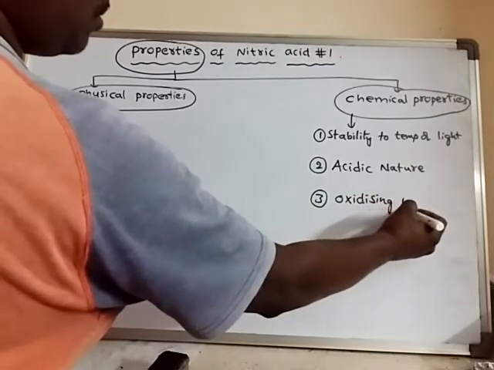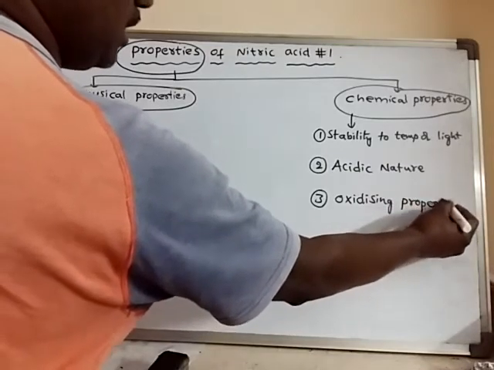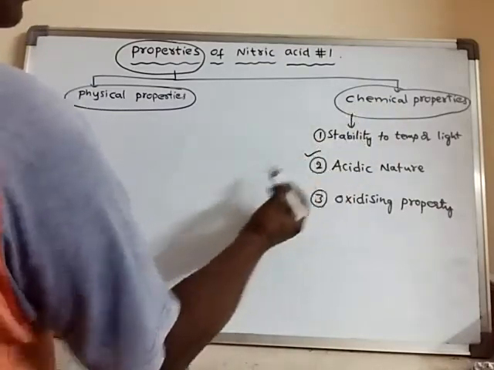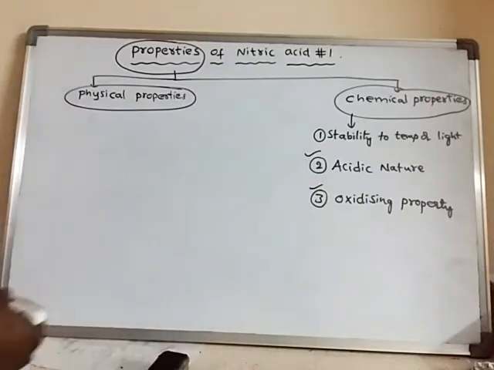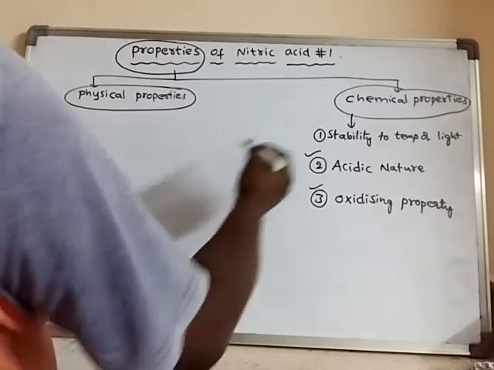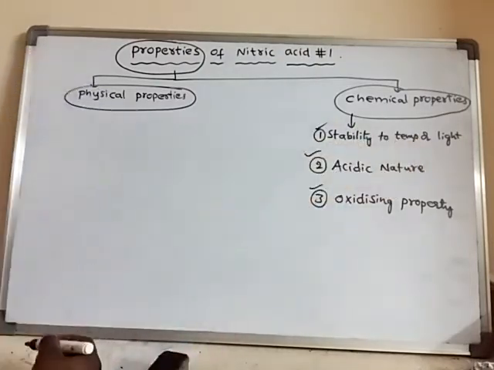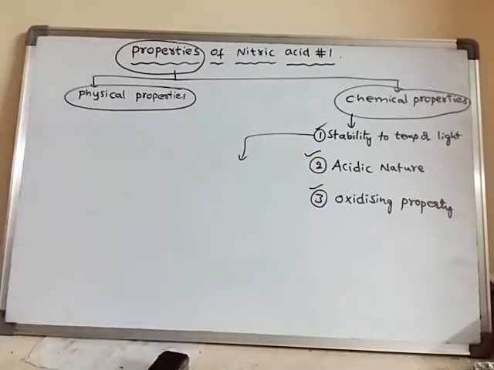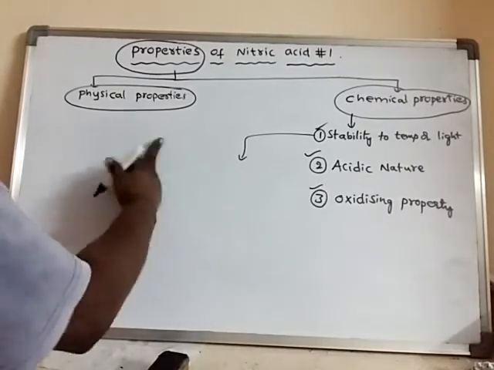Nitric acid is acidic in nature and oxidizing, and it is unstable at high temperatures. First of all, we learn about the stability. Pure nitric acid decomposes even at room temperature.